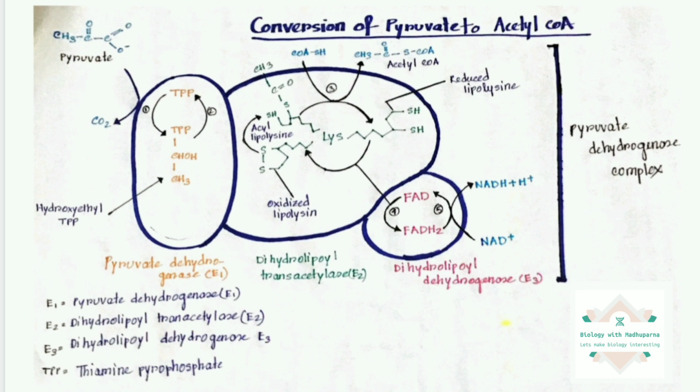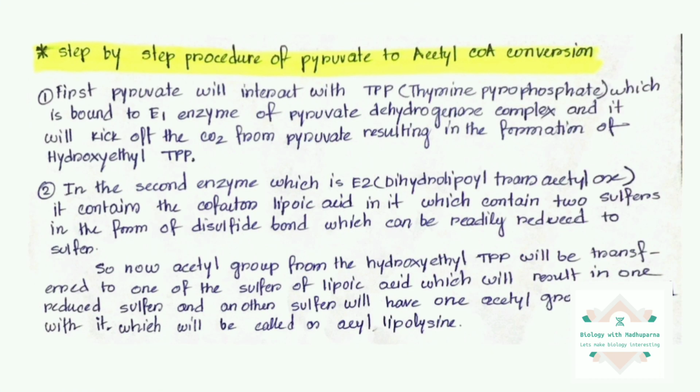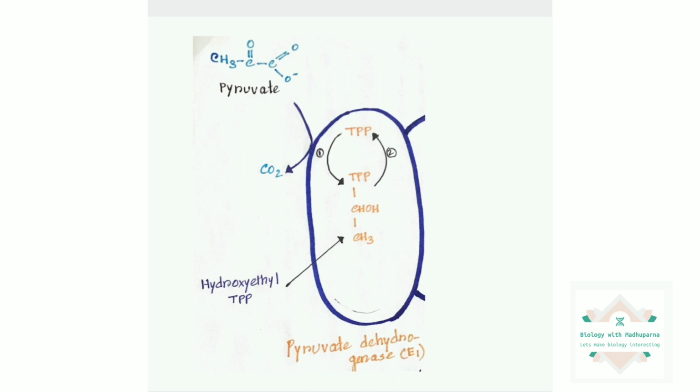We will look at how it is converted. In the first step, pyruvate coming from glycolysis interacts with the TPP, which stands for thiamine pyrophosphate, which is bound to the E1 enzyme of the pyruvate dehydrogenase complex. I told you already that it contains three enzymes, E1, E2, E3. The first enzyme is E1, which is named pyruvate dehydrogenase. This enzyme contains a cofactor which is TPP, thiamine pyrophosphate. So it will take the pyruvate.